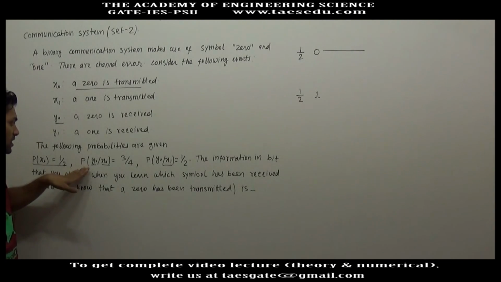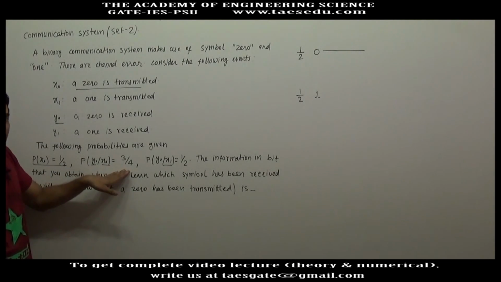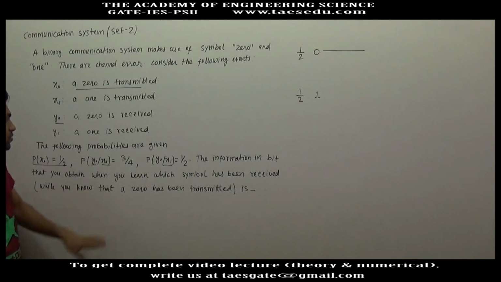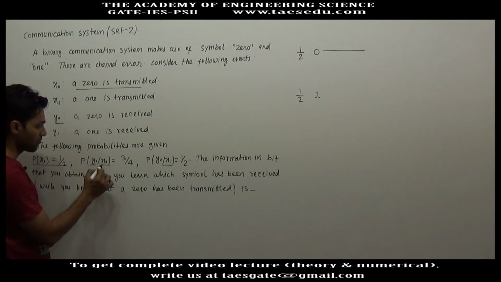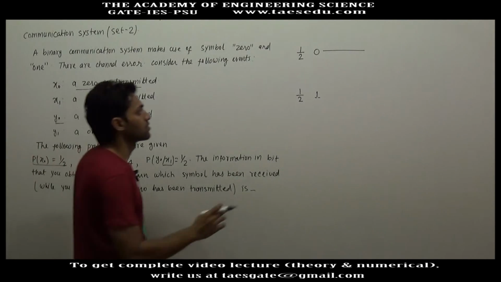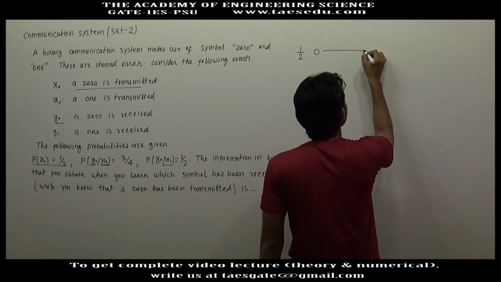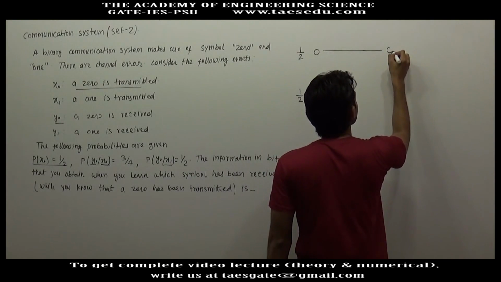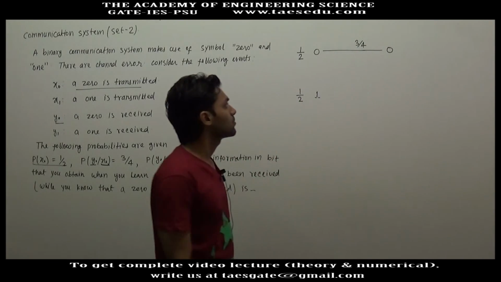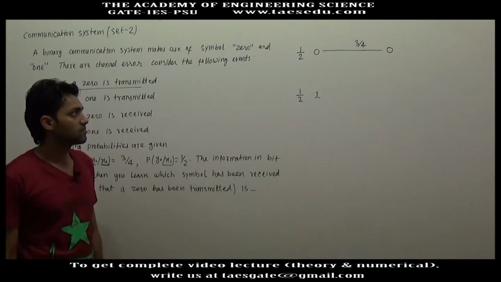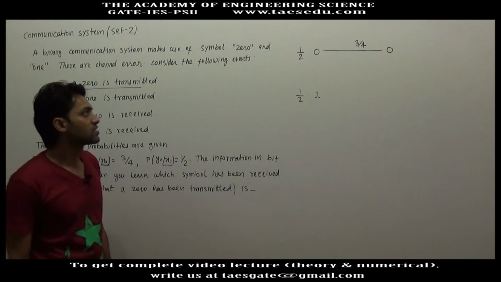So P y0 by x0 equal to 3 by 4 represents the probability of receiving 0 when a 0 is transmitted. So the probability of correct detection is 3/4 when a 0 is transmitted.